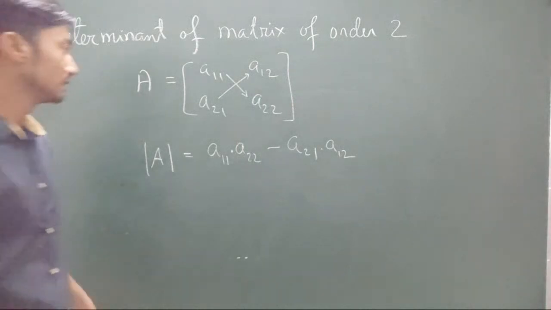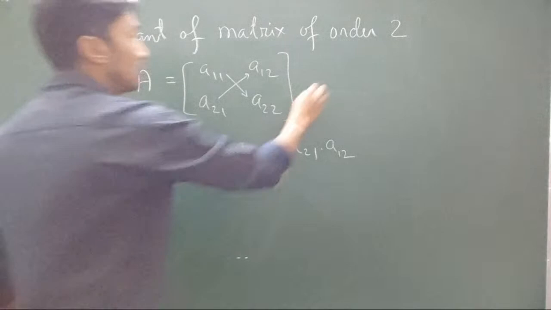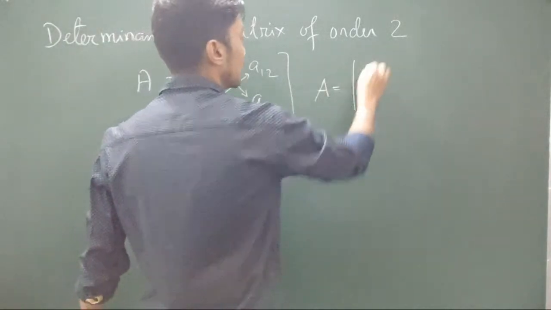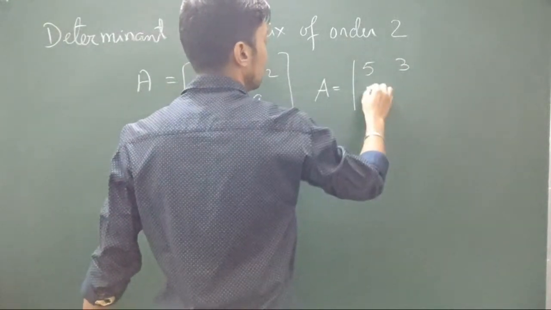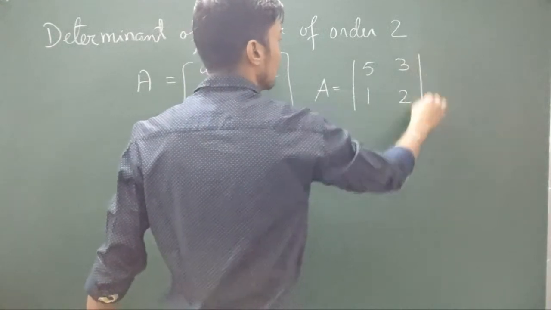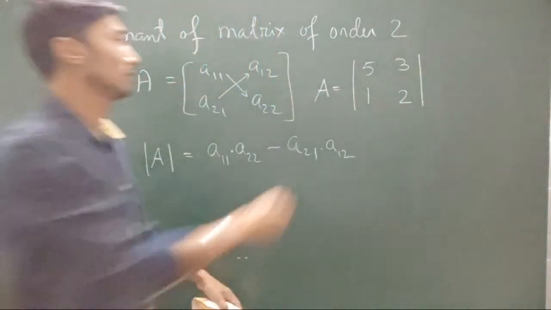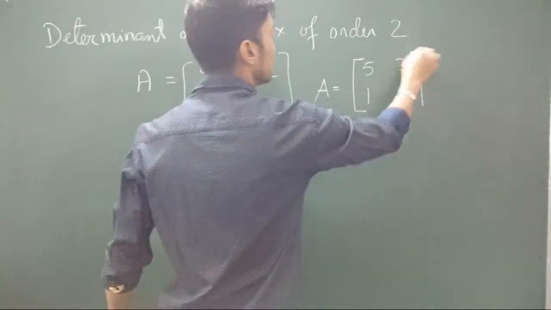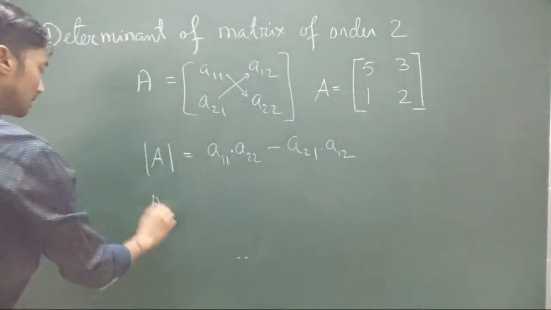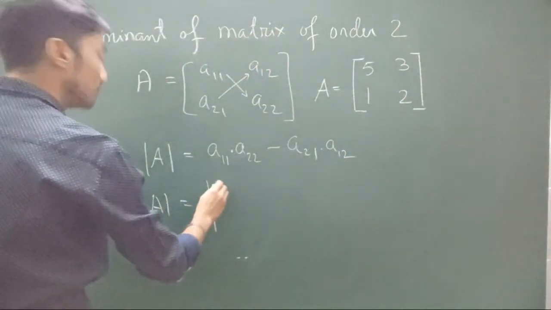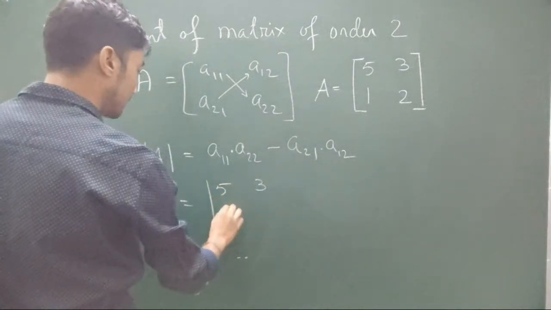Alright, let's take one example: 5, 3, 1, 2. This is a matrix A. What will be its determinant? Its determinant is going to be this bracket, 5, 3, 1, 2.